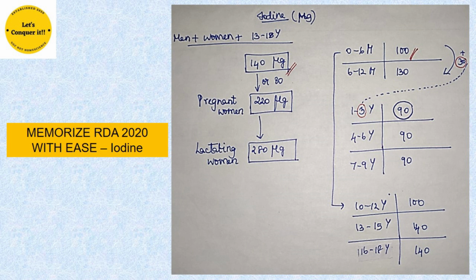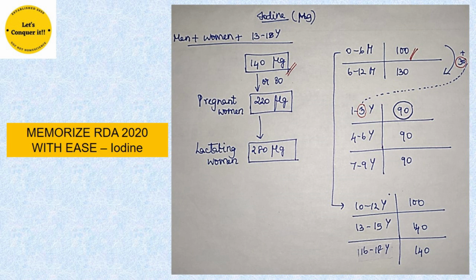Now, using this 30, we'll try to get the value for the next age category, that is the children category. In the children category, for a 1 to 3-year-old child, we added 100 plus 30 to get 130. Just take that 30 alone and multiply it by 3, which is already there in the age group, that is 1 to 3 years. So 30 into 3 gives us 90. Now we repeat the value 3 times, 90, 90, 90, which means the iodine requirement for all the 3 age groups in children, that is 1 to 3-year-old, 4 to 6-year-old, 7 to 9-year-old, all of this is 90.